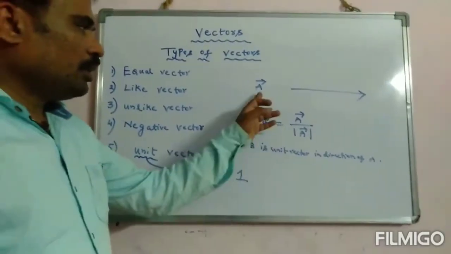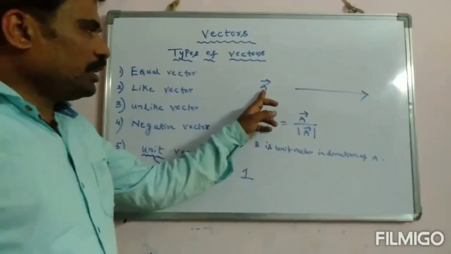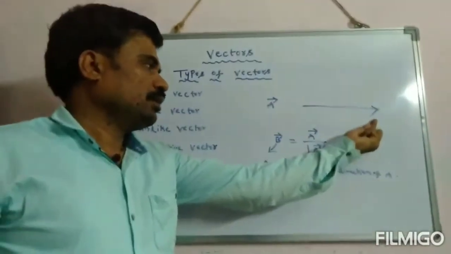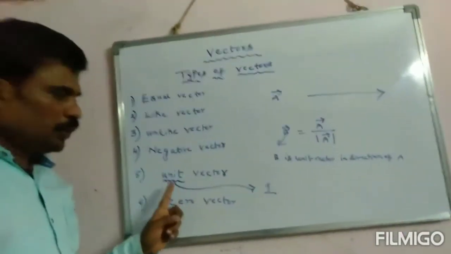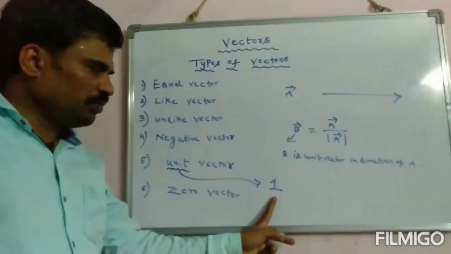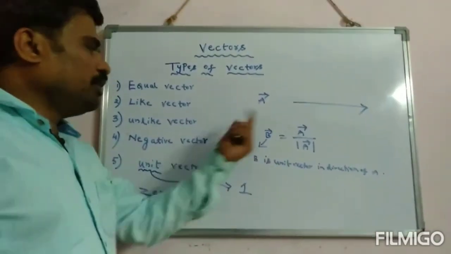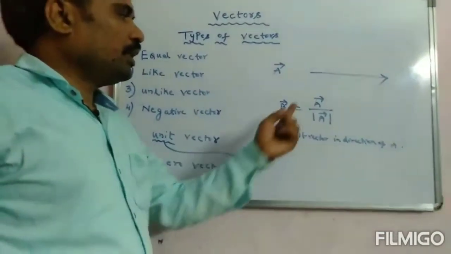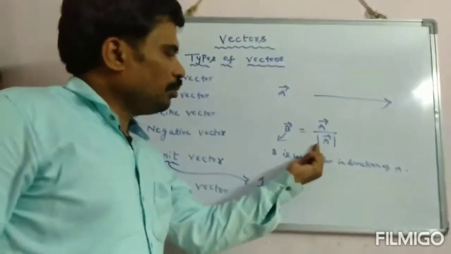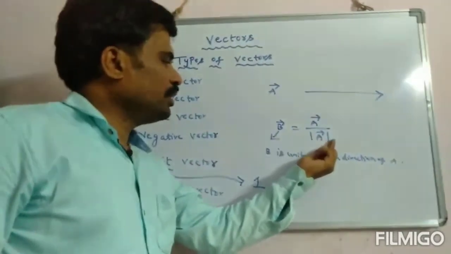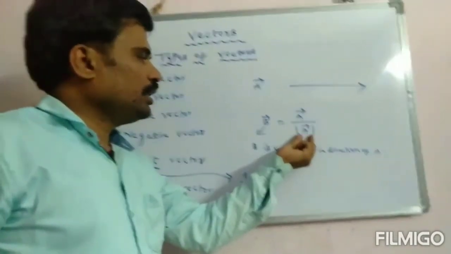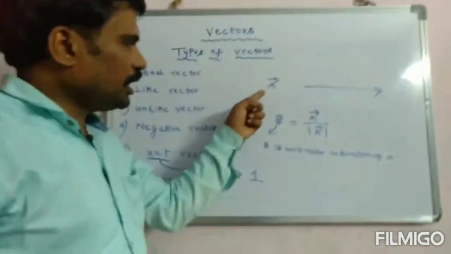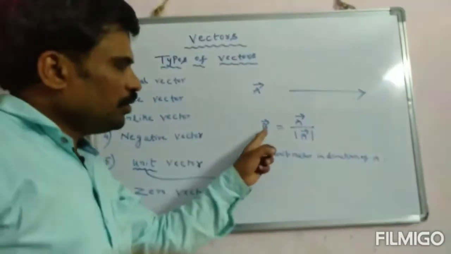Have you understood? Again I will tell you. Let us consider a vector having some magnitude and direction. Now I want a unit vector. Unit is nothing but its magnitude should be 1. Let that unit vector be B. How to write that unit vector in the direction of A? Vector A by mod A. This is called modulus. This modulus is nothing but the magnitude of A. If the vector is divided by its magnitude, then we will get the unit vector.